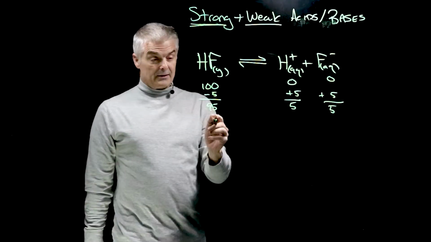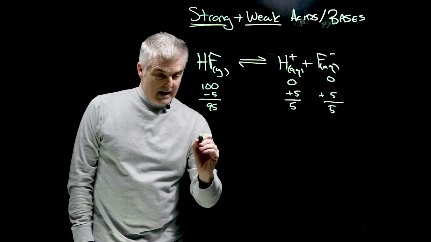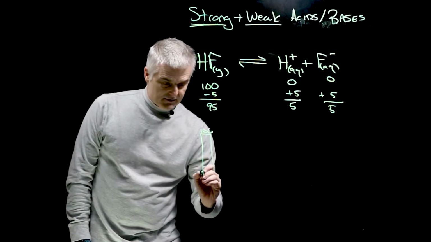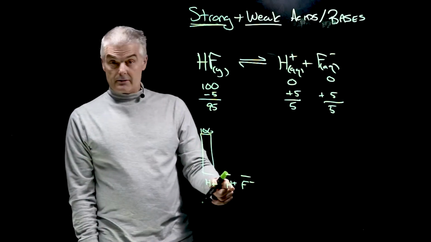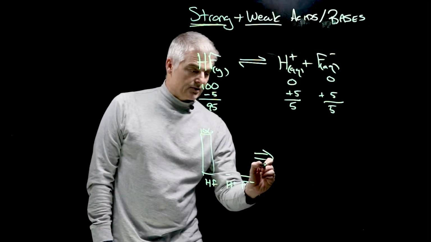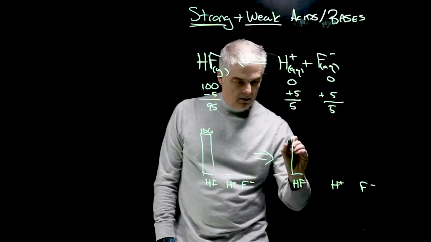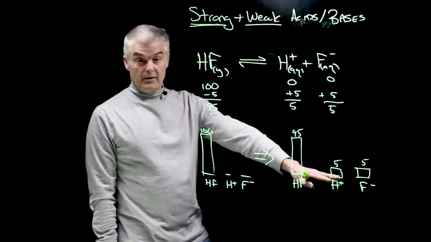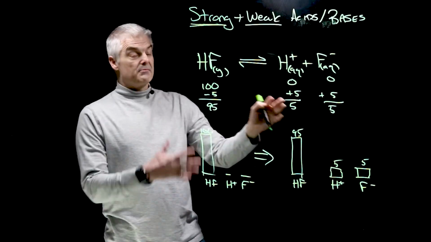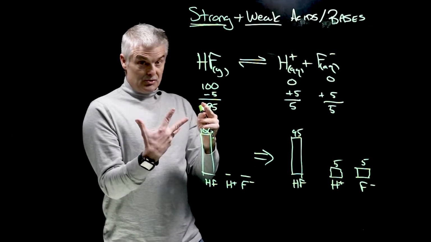So if we were to draw a graph like we did before, before we added it we have 100 HFs, 0 H's and 0 F's. After the reaction, you'd have 5 H's and 5 F's. It partially dissociates.